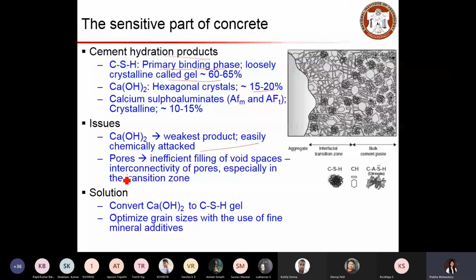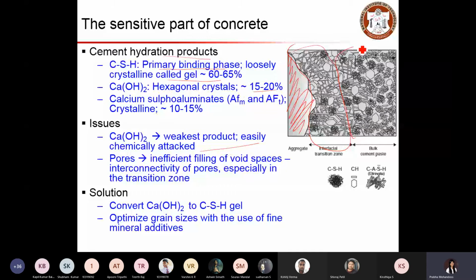So inefficient filling of void spaces or interconnectivity of pores, especially in the transition zone. You can see here this region is aggregate, and you can see the transition zone here. Basically that indicates the zone between the hydration product and the aggregate. Between the aggregate we have this transition zone, and we have this bulk cement paste, where you can see the formation of CSH here.